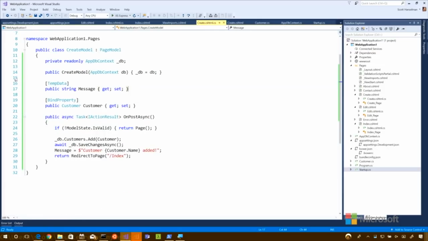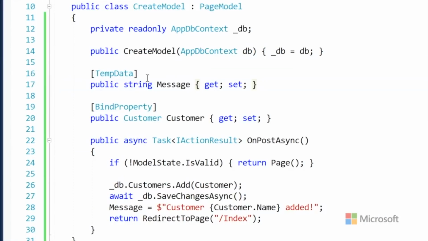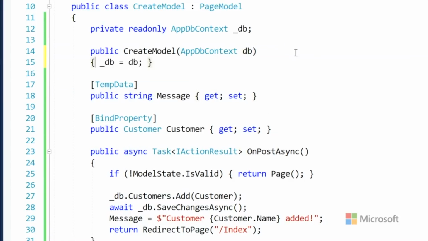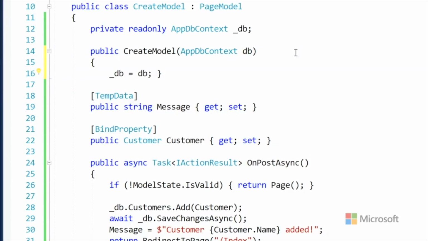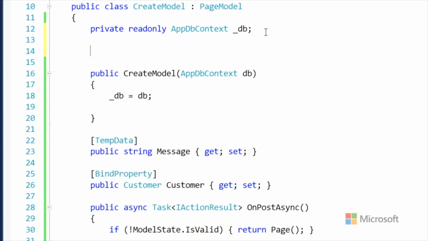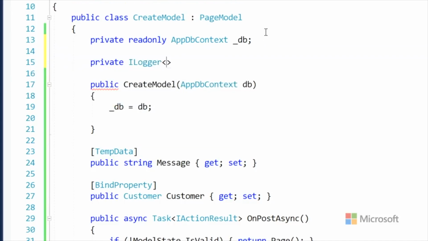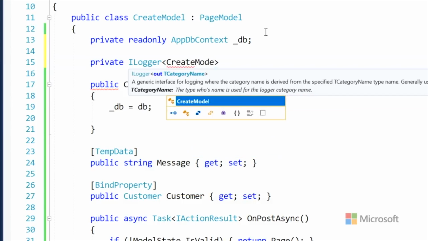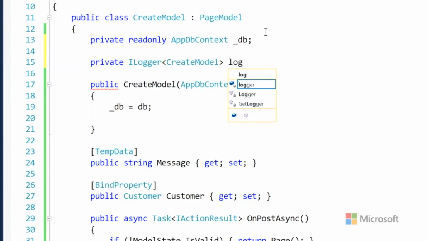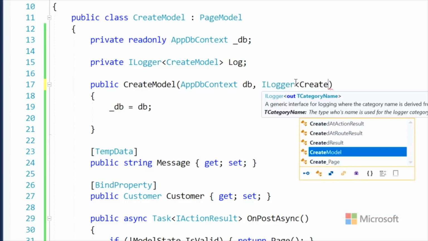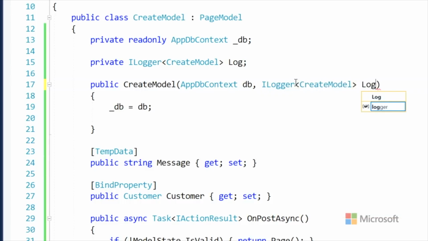And then, in a place that I might want to use it, remember how we put everything on one line there before? We're going to take it out. And I think I would say private logger. And I think it would be of type create model. And I'll just say log. And then we say ILogger create model log. And then again, we squirrel it away.